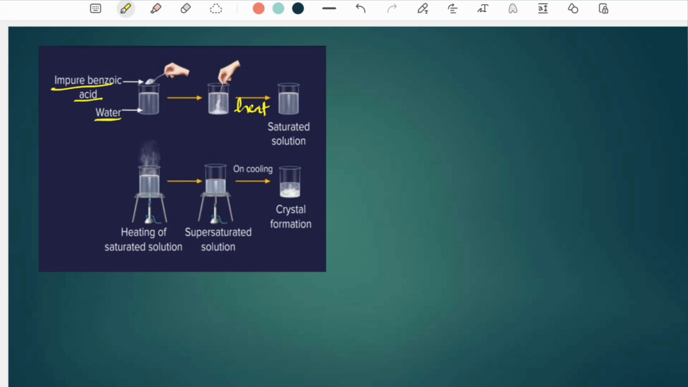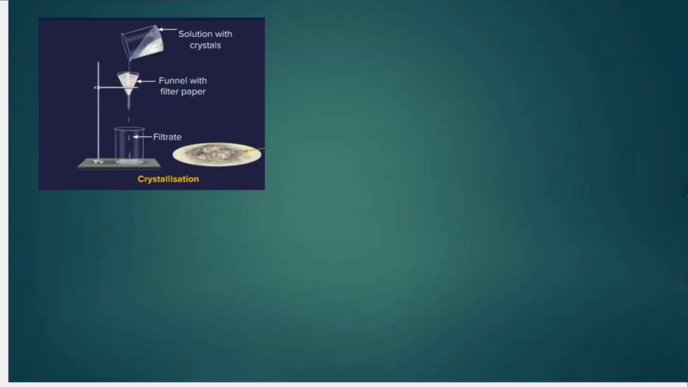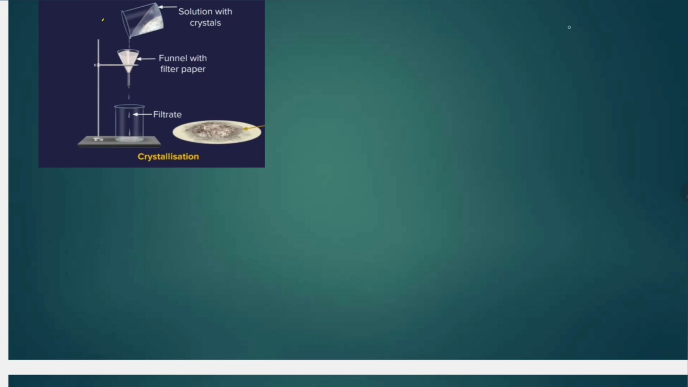Look at the diagram. Benzoic acid is dissolved in water and heated to form a saturated solution. When this saturated solution cools, it becomes crystals and solution. This can be filtered using a filter funnel, and the filtrate is obtained.